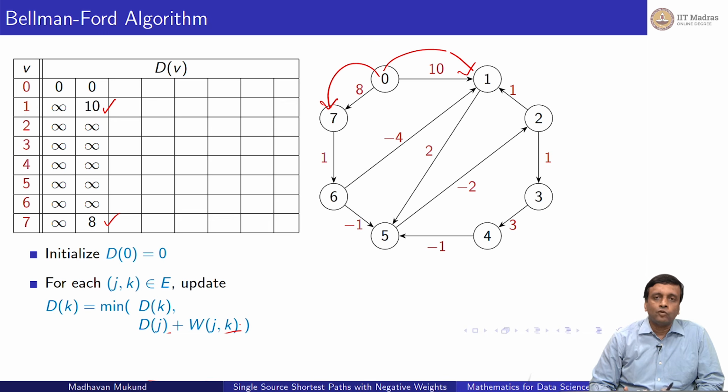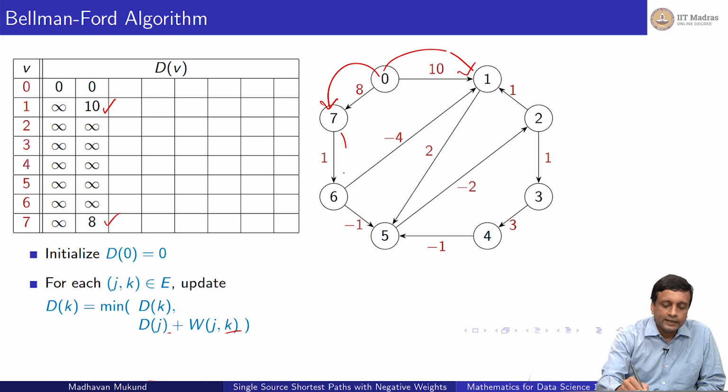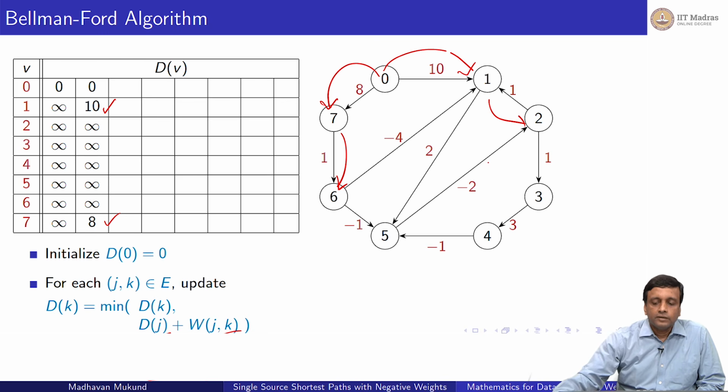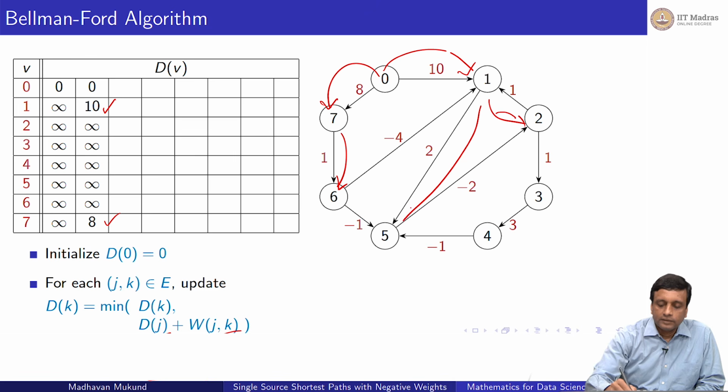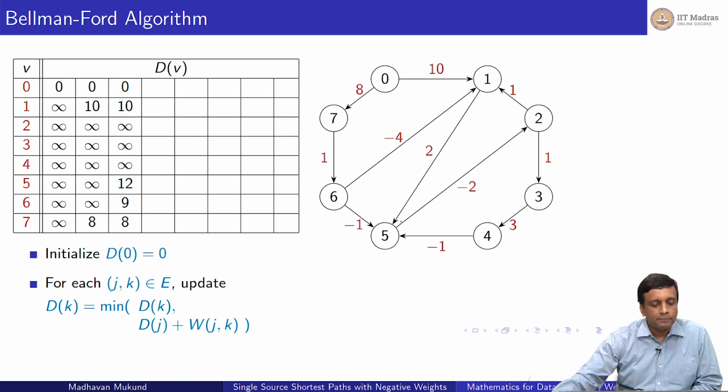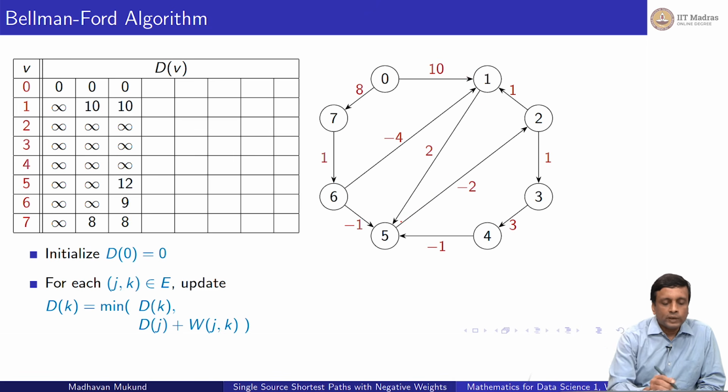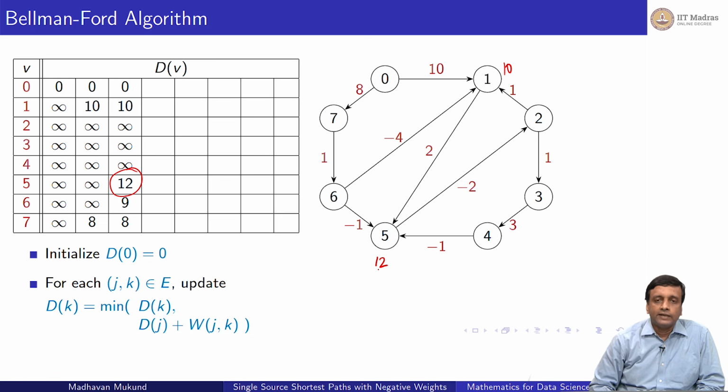But now I have some information about 0, 1 and 7. So in the next step I can look for any vertex which is connected to 7 or connected to 1. So 1 is connected to 5. Because I can reach 1 at time 10, then in 10 plus 2 I can reach 5 in time 12.